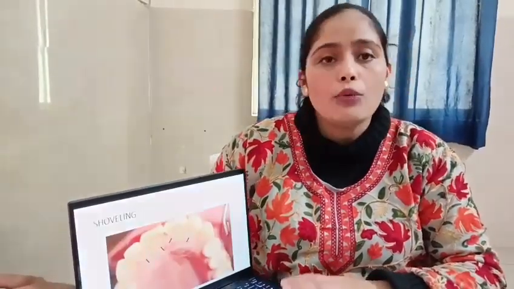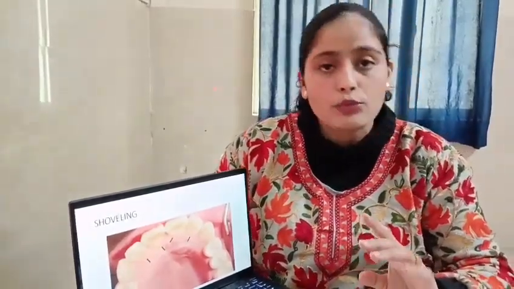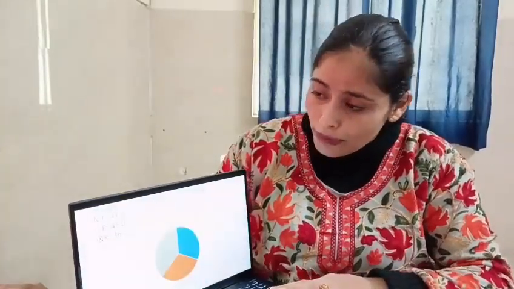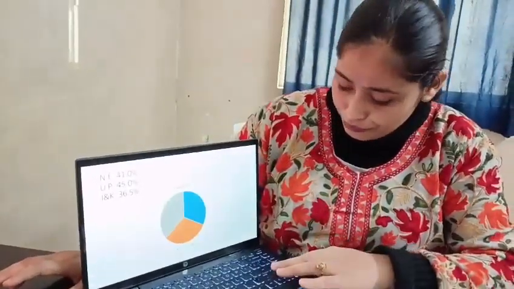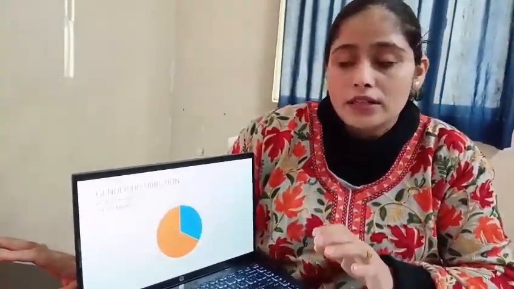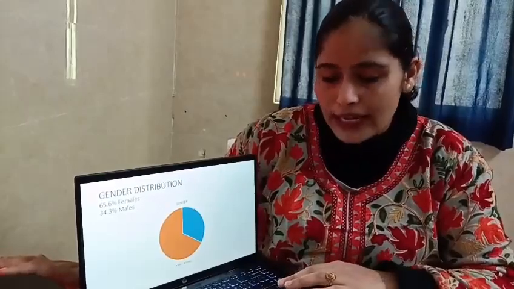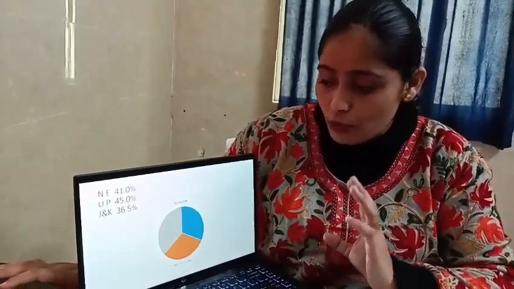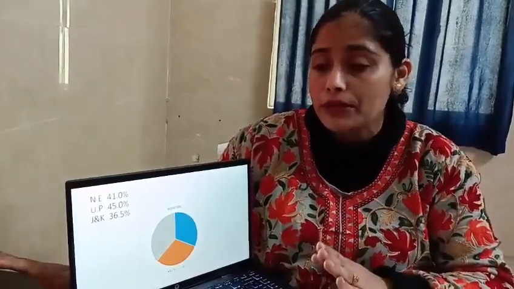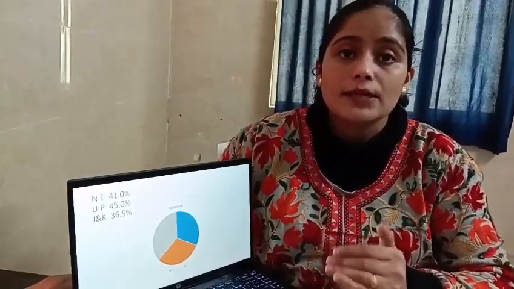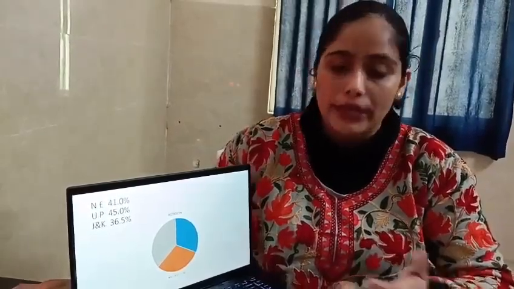The results of the study were very interesting. The basic result was that rotation was the most common dental anomaly seen in all the populations. Gender distribution in our study consisted of 65.6% females and 34.3% males, so females were slightly higher than males. Rotation was seen in 41% of northeastern people, 45% in UP and 36.5% in JNK. So according to our study, rotation is an anomaly which can be seen very commonly.